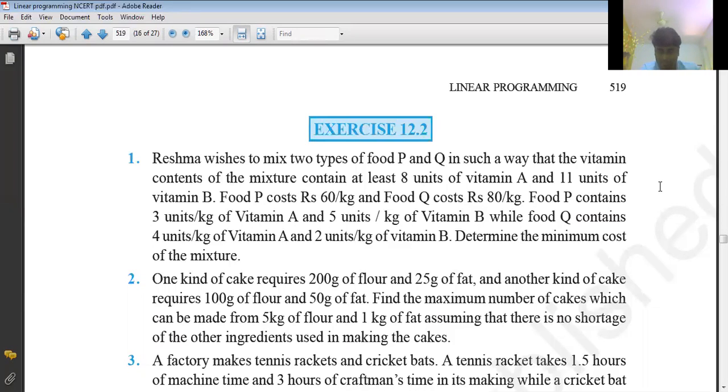Now, what is the minimum content of vitamin A? 8. Of vitamin B? 11. And what is the food P cost per kg? 60 rupees. Food Q cost per kg, 80. Now food P contains 3 units of vitamin A and 5 units of vitamin B. That we will write for the inequality: 3x plus 5y. Now food Q contains 4 units of vitamin A and 2 units of vitamin B. So finally, what are we going to find? We are going to find the minimum cost. It is just like the previous example which we have discussed. So let us see that solution.